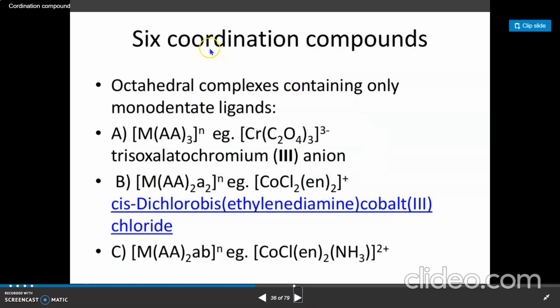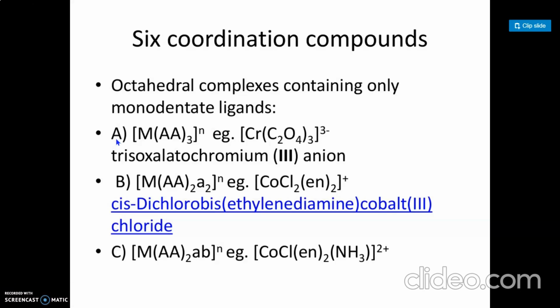Now, six coordination compounds. Firstly, we see the six coordination compounds, that is, octahedral complexes. Octahedral complexes containing only monodentate ligands, like these, are M monodentate ligand. Octahedral complexes containing bidentate ligands.